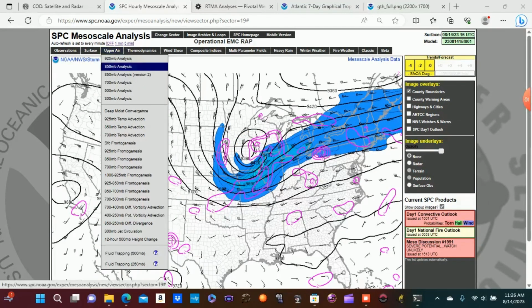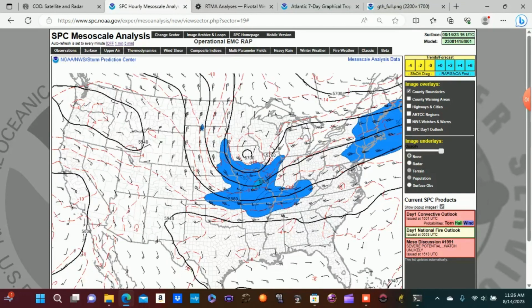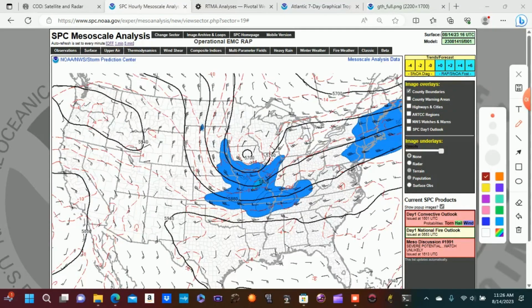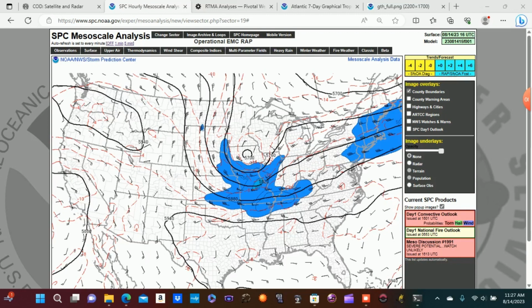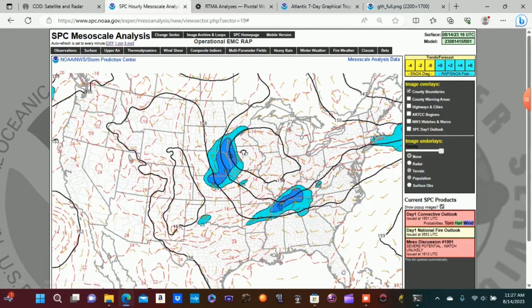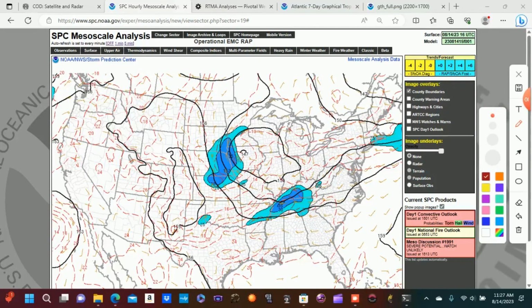And so we're going to look down here at 500 millibars, and we have a shortwave trough that is over the Midwestern states. You see here, and then we have our trough axis that is over Iowa and Missouri. And so with strong upper level support with this storm system, that's going to translate down to the lower levels. Down at 850 millibars, we have at least a modest low-level mass response with about a 30 to 35 knot low-level jet that is over Kentucky and Tennessee. And that is going to translate to the east as we go through today.